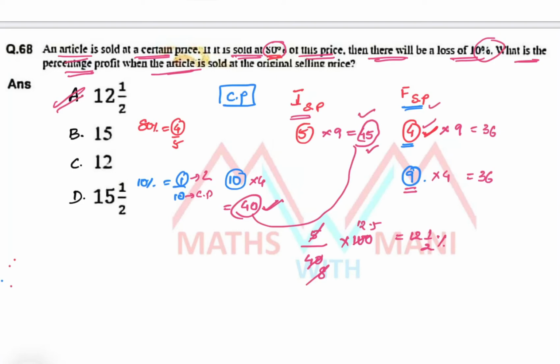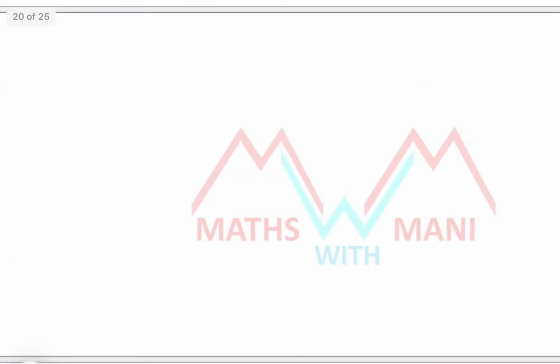So you have to take the profit percentage, 5 profit upon 40 into 100. So what is the answer? 12 and a half percentage. Clear? Next, 69.